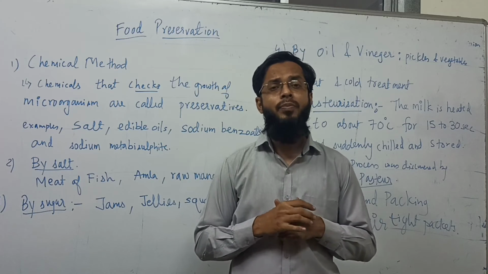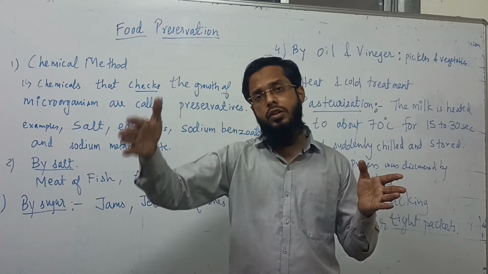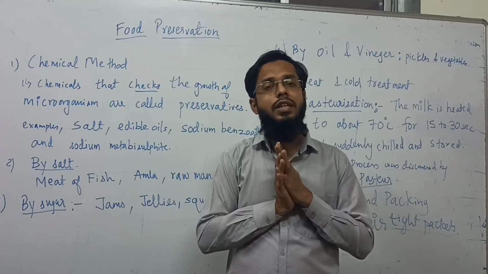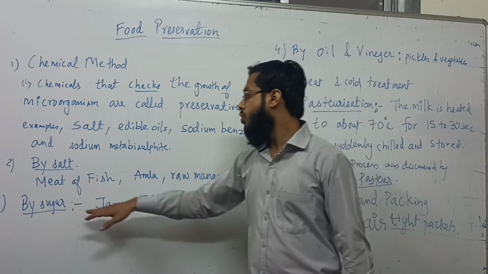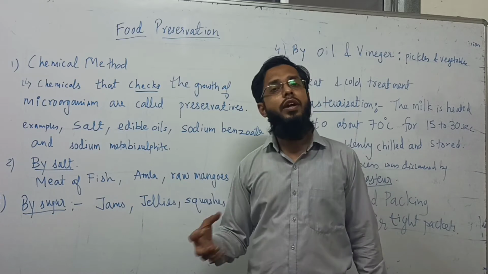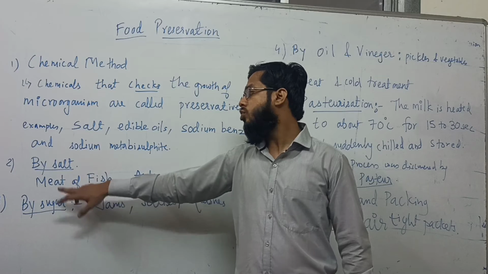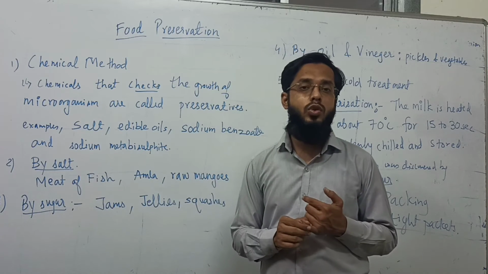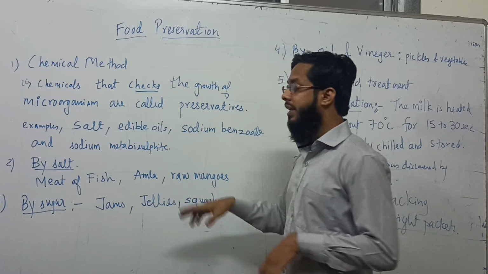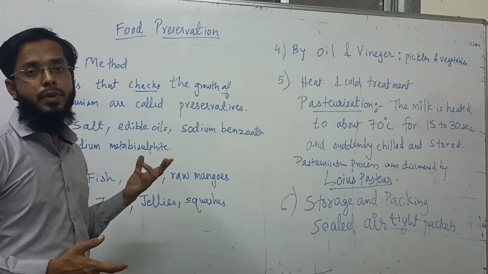That is in 9th standard. It is simple: when there is a high concentration and a low concentration, water moves from the low concentration to the high concentration, and this is known as osmosis. So sugar is added in jams, jellies, and squashes to prevent spoiling of food. By salt or by sugar, the main purpose is to make a high concentration. I will teach you what osmosis is later.